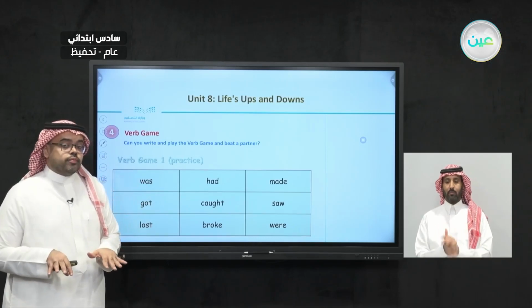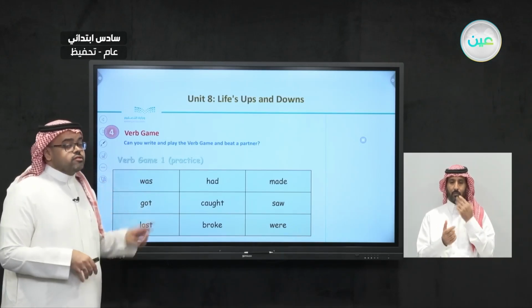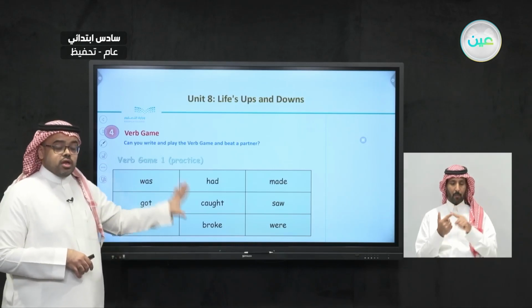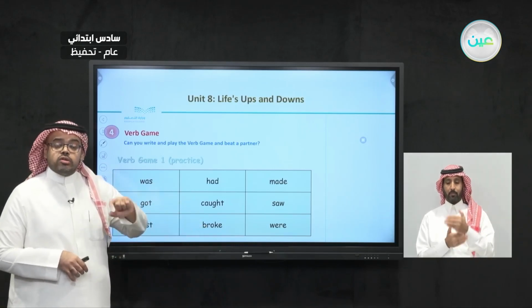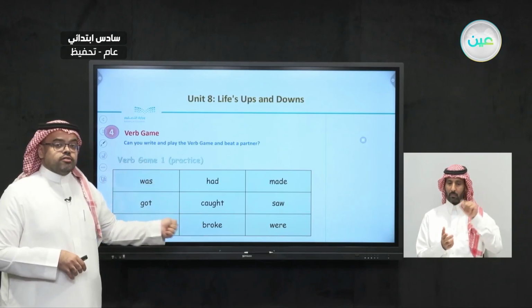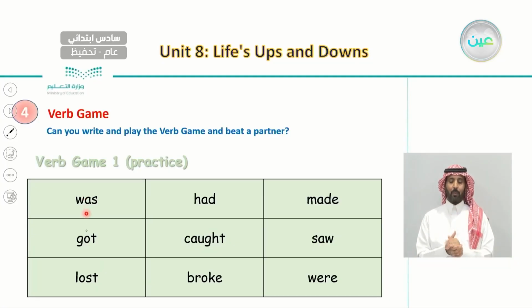So this is what we will do. Before we do this, let's first read the nine verbs that we have here, and then we'll start listening to the teacher saying the sentences. So the verbs are was, got, lost, had, caught, broke, made, saw, and were.